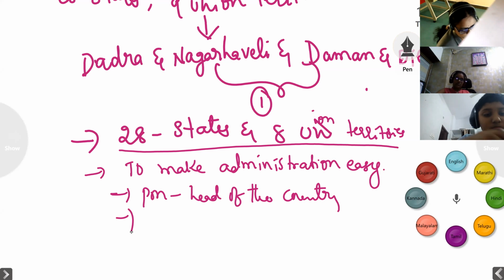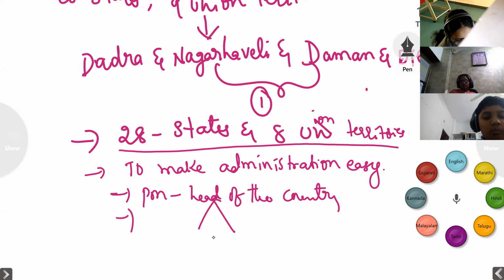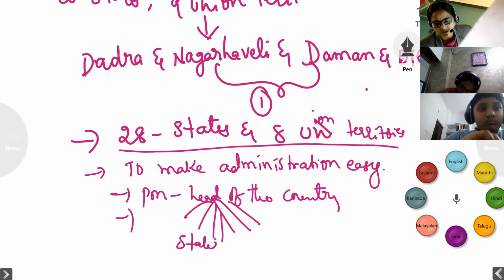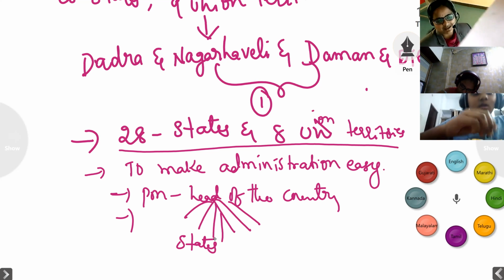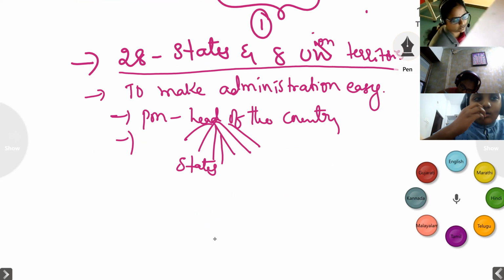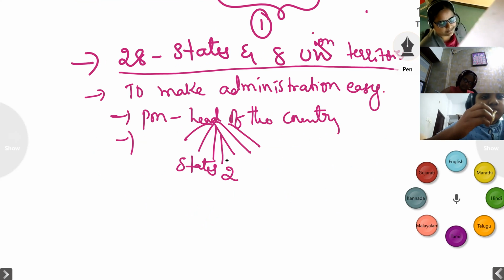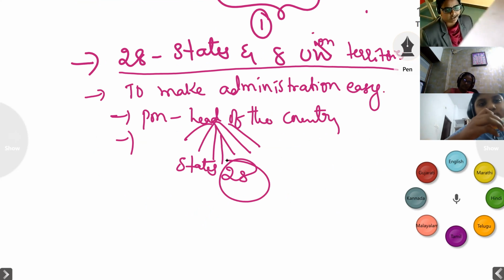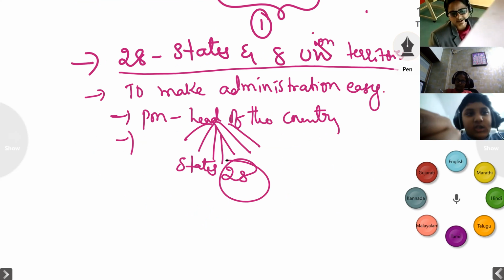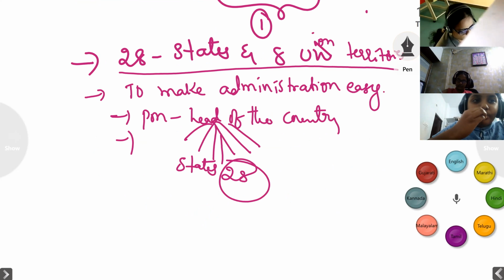So that is the reason the country has been divided into different states based on the population. The country has been divided into 28 states. Presently, we have 28 states. State government will be there.